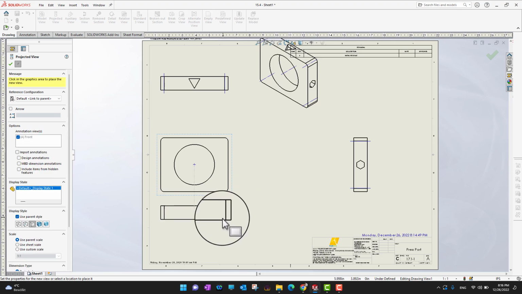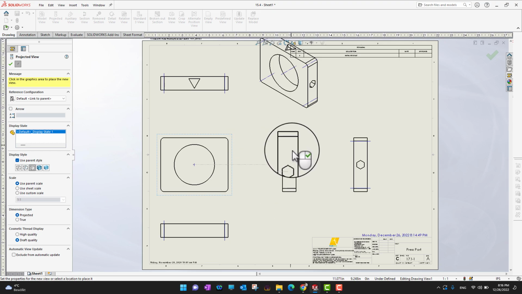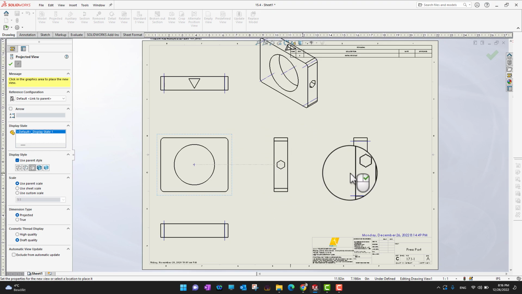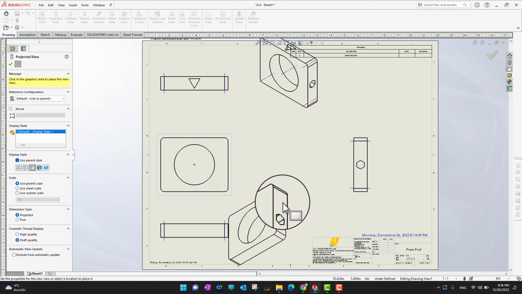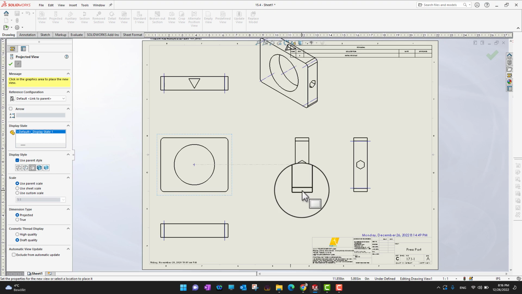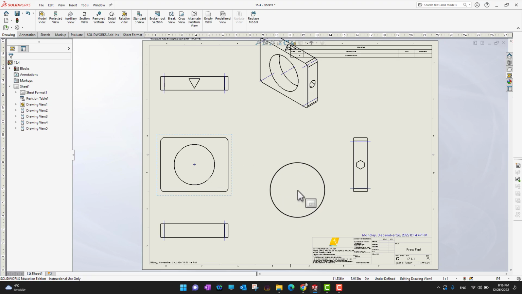But the recommendation is, okay, let's make this view as well, but the recommendation is to use fewer views to explain your part. Most of the time, you can explain most drawings with just the right view, back view, isometric view and top view. But if you think your drawing is too complicated, then you can use multiple views. And if you want to get out of the command, you can just press Escape.